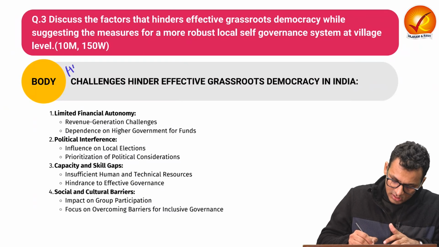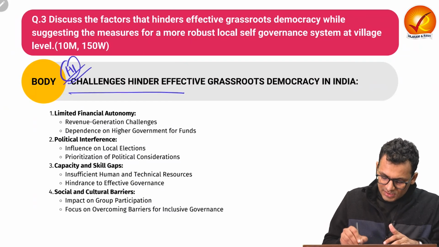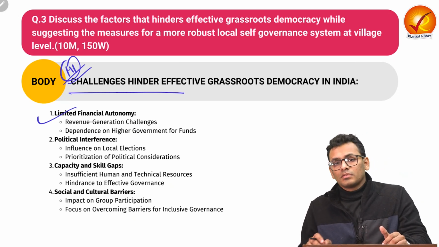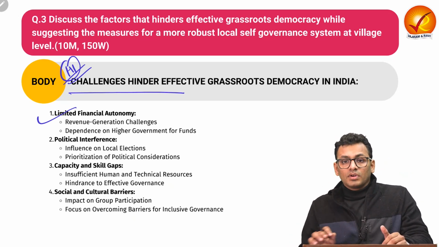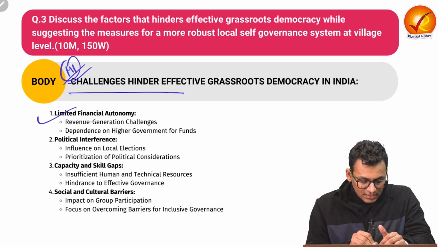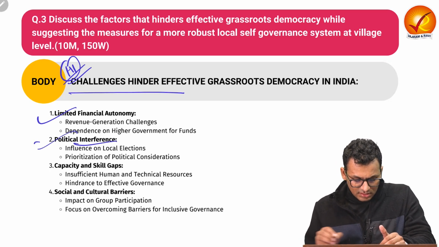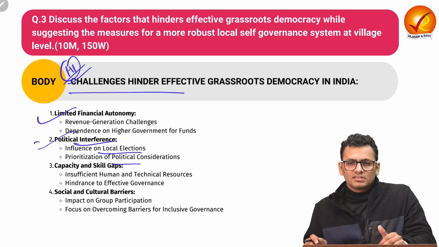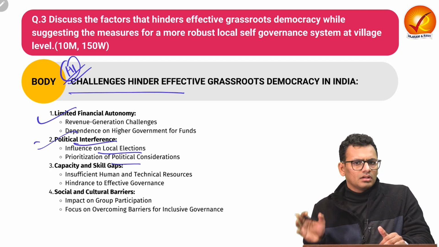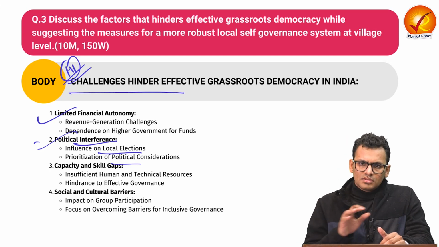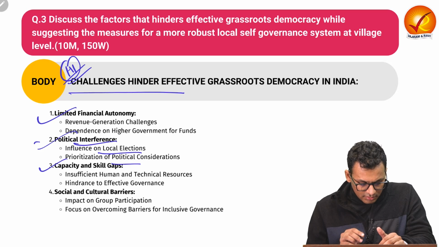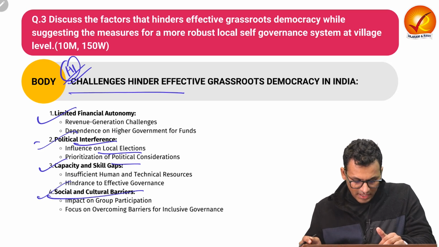For the body, heading 1, we have to talk about the challenges. Limited financial autonomy; we have seen this kind of proof point for urban local self-governance as well. Second is political interference, as in influence on local elections and prioritization of political considerations. This is something similar for villages and also at the urban level. Third is again capacity and skill gap. And fourth is social and cultural barriers.